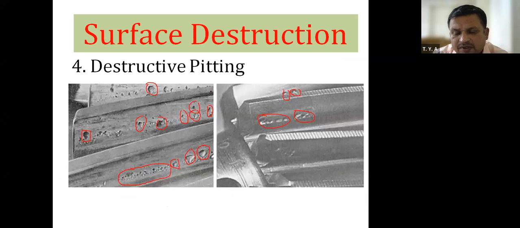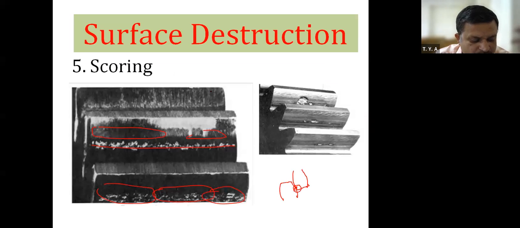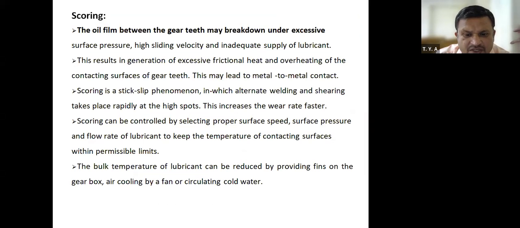Therefore, if we do not want these three types of failure to occur in the gear, what do we have to do? We have to increase the surface hardness of the gear. We have to give proper lubrication.